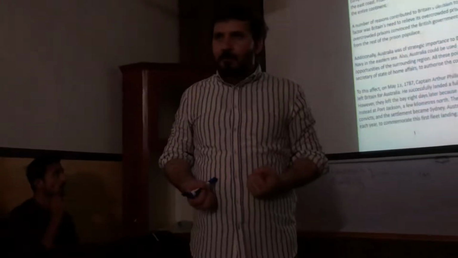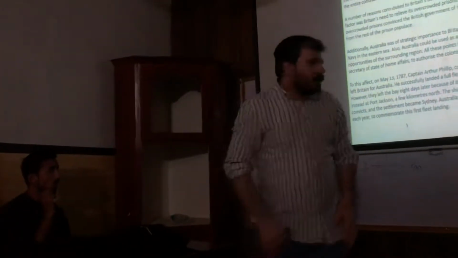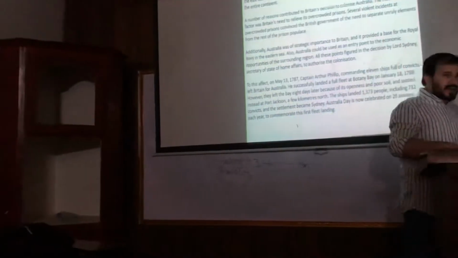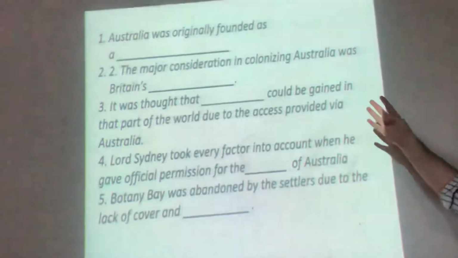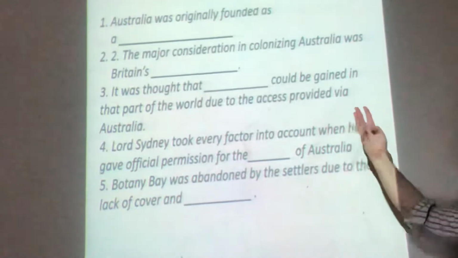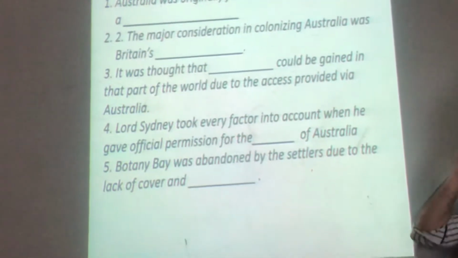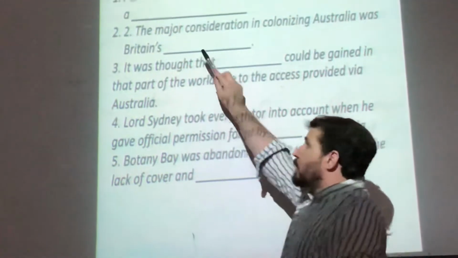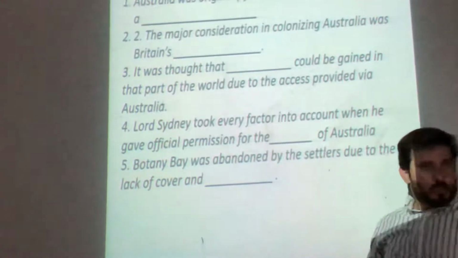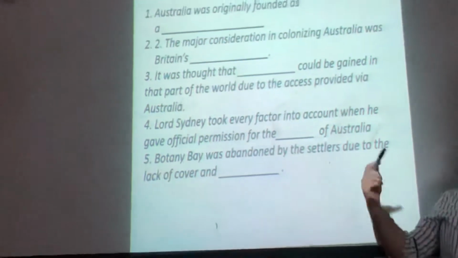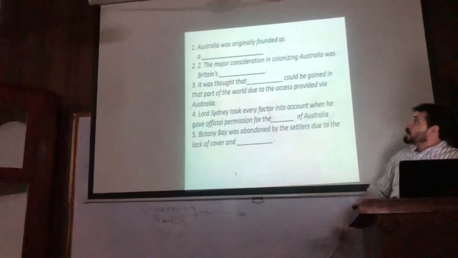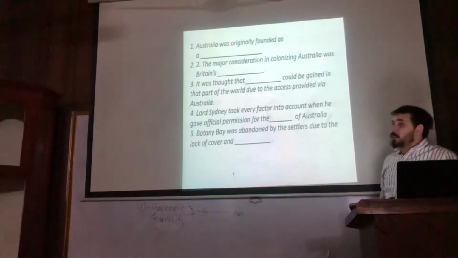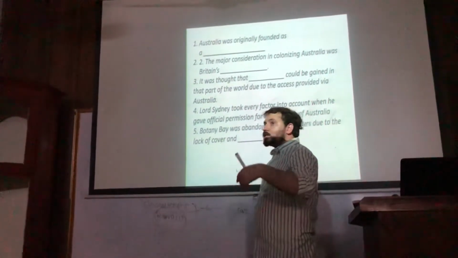Is this clear to everybody? Alright, now let's move on to the next part. Next question. The major consideration in colonizing Australia was Britain's dish. Now look, first of all, we will need what? We will need a noun. Britain's dish. And what could be our main targeted word? The major consideration.